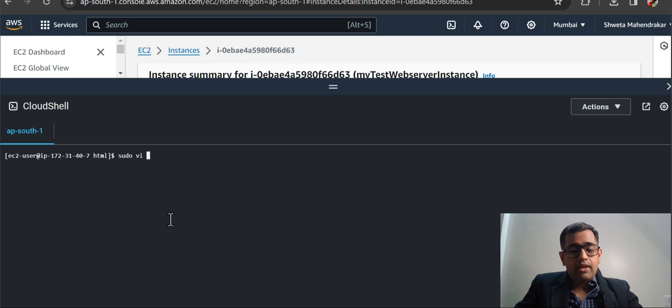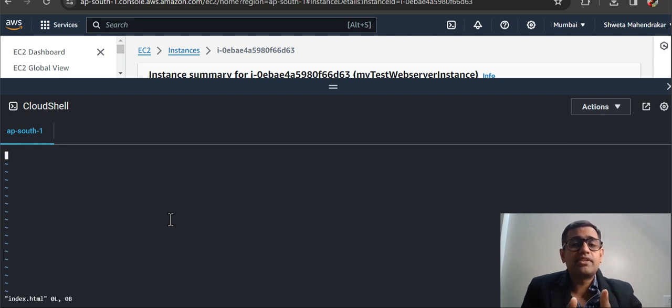Alright, so I'll vi the index.html file, and this is very interesting. Whenever you have opened this in a vi editor, you just have to press i to insert. If you see, the insert mode is on. Now I'll say h1, that is the h1 tag in HTML. I'll say hello world, which is our favorite sentence, just two words, hello world, and then I'll close the h1 tag, and in the next line I'll take the h2 tag. This is the cloud simplifier. I'll close the h2 tag as well.